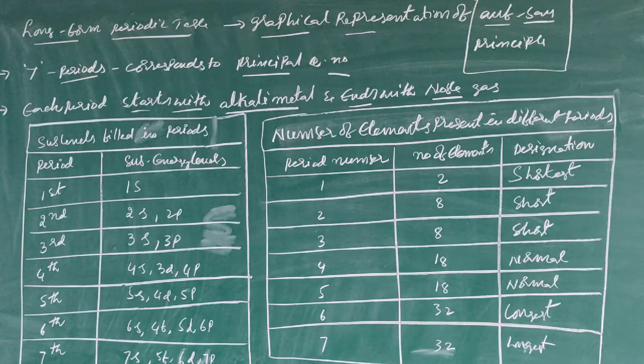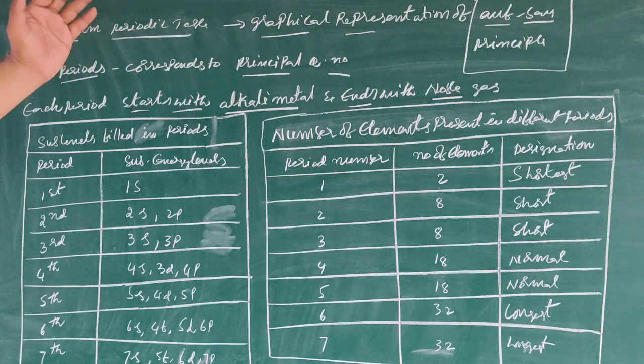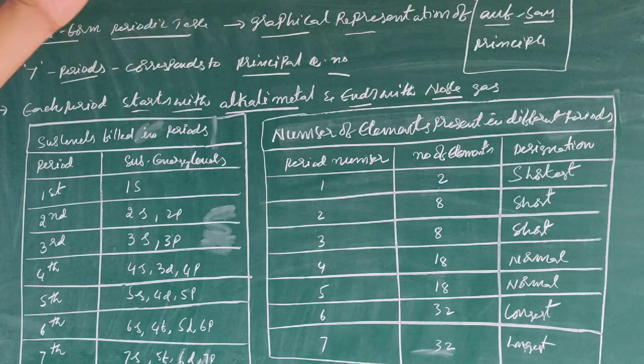The long form periodic table, as already discussed, contains 7 horizontal rows called periods and 18 vertical columns called chemical families or groups. Actually, the long form periodic table is a graphical representation of the above principle.